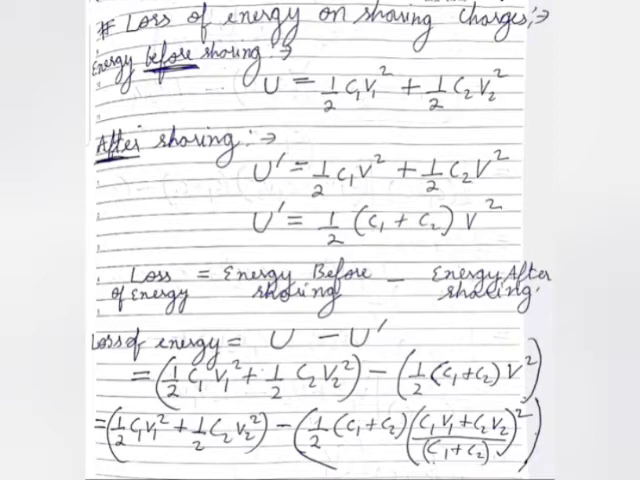There would be no V1 and V2 because V is common for both the capacitors now, and this total energy would be U dash. So U dash is equal to half C1 V square plus half C2 V square, and if we take out half and V square common from both the terms, we are left with U dash is equal to half C1 plus C2 into V square. Now how can we calculate the loss of energy? Obviously loss of energy could be calculated as energy before sharing minus energy after sharing. So that is U minus U dash. So we'll put both the values, the value of U and minus the value of U dash.